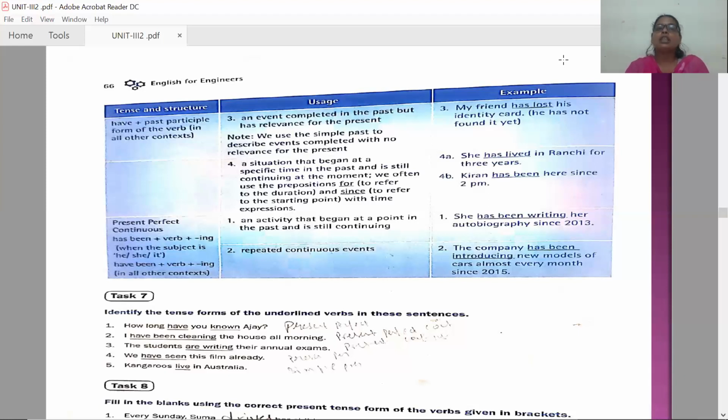So present perfect continuous tense is used. But the structure is has been plus verb plus ing for third person singular. If it is first person, second person, or third person plural, have been plus verb plus ing. When an activity began at a point of time in the past and is still continuing, you take help of present perfect continuous tense. And let us see some examples with exercises.